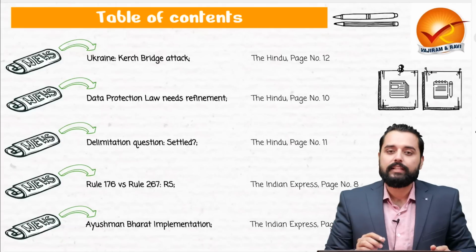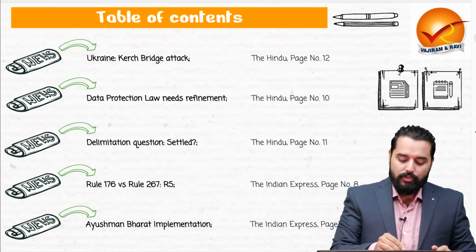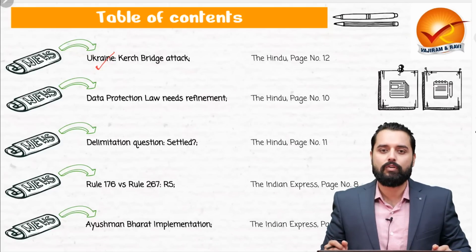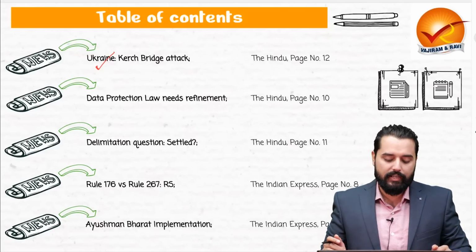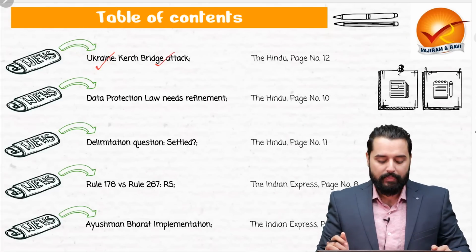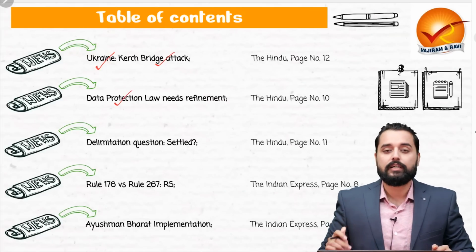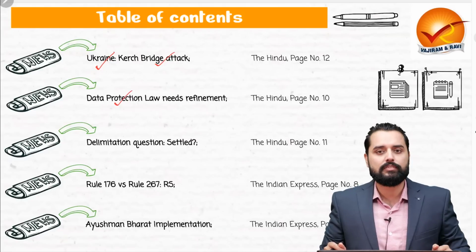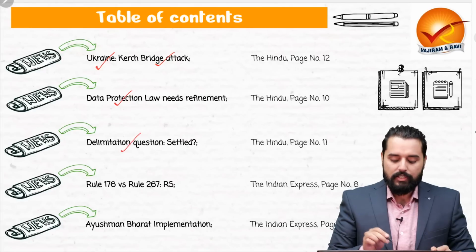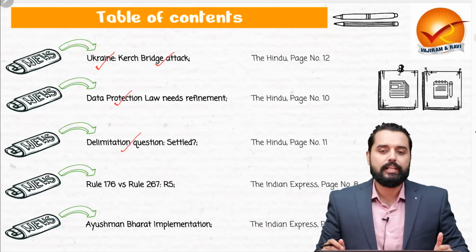Now, first article that we'll be discussing today will be Ukraine. We'll be holistically analyzing the details of Russia versus Ukraine and the recent update of the Kerch Bridge attack as well. The second article is regarding the data protection law that is expected to be tabled in the parliament in the upcoming session. And the third article is regarding the delimitation.